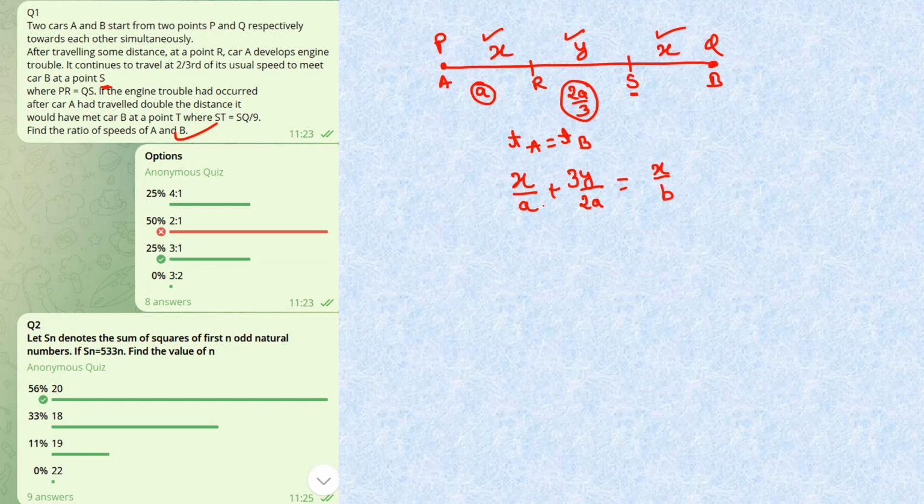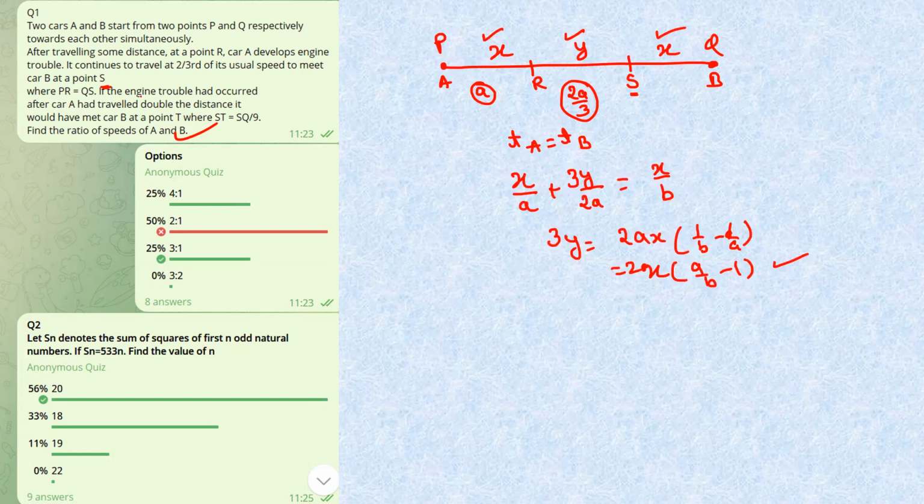Okay, so now we'll make X one side and Y one side. So this can be written as 3Y equal to 2AX (1 by B minus 1 by A). Okay, so A can get cancelled, and we'll write it as 2X (A by B minus 1). So this is the equation we got in the first case.